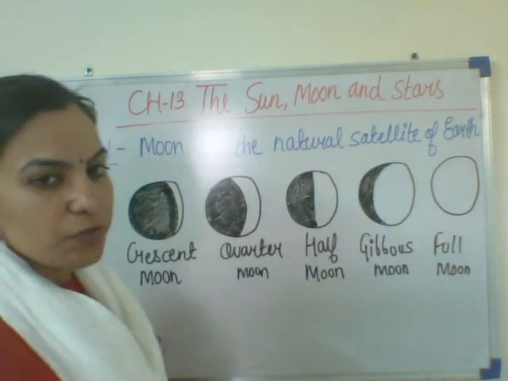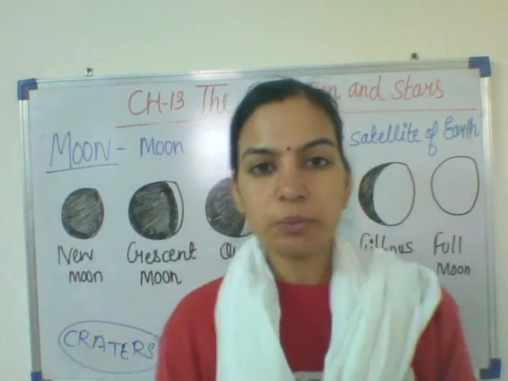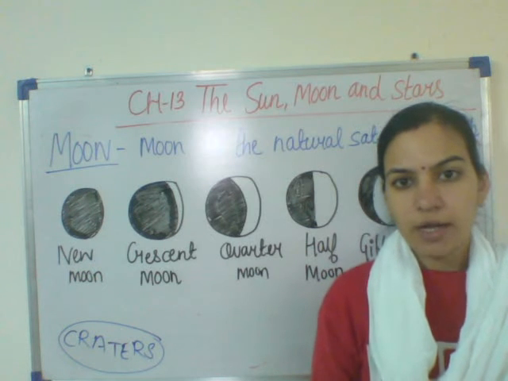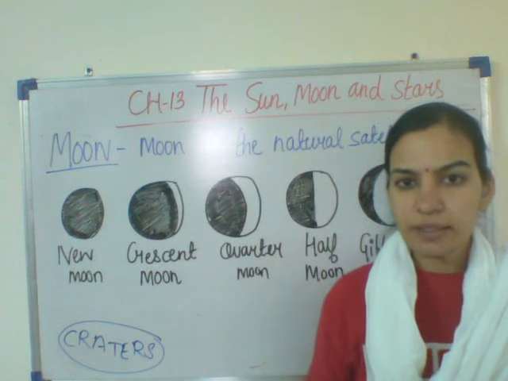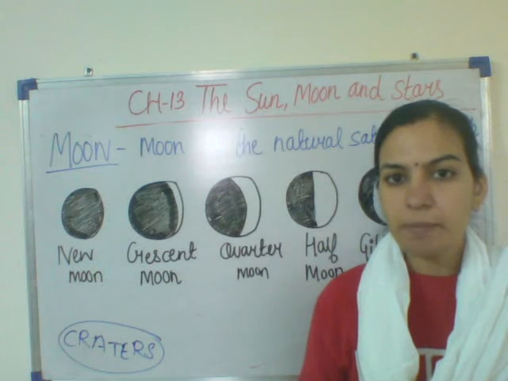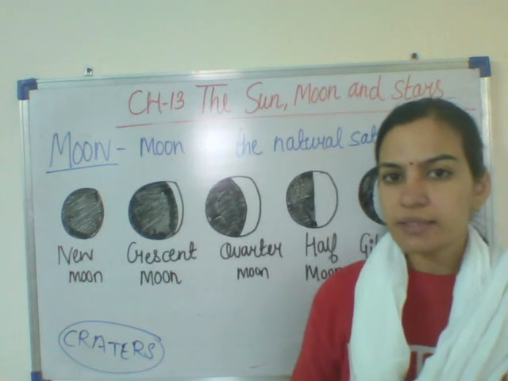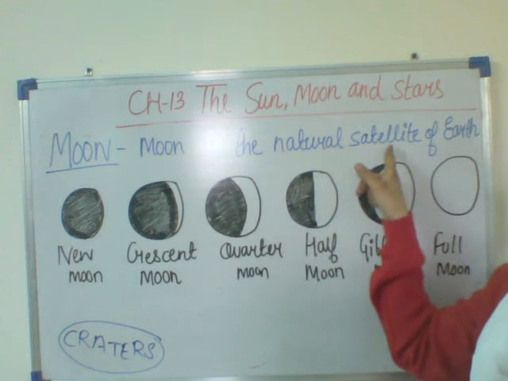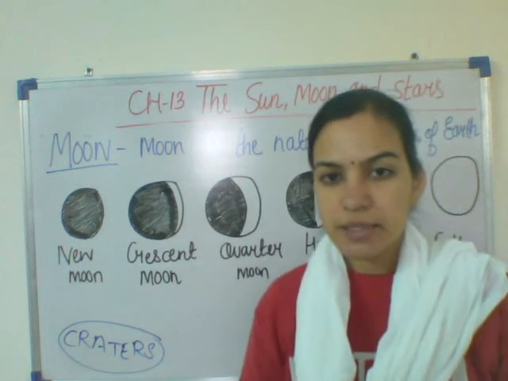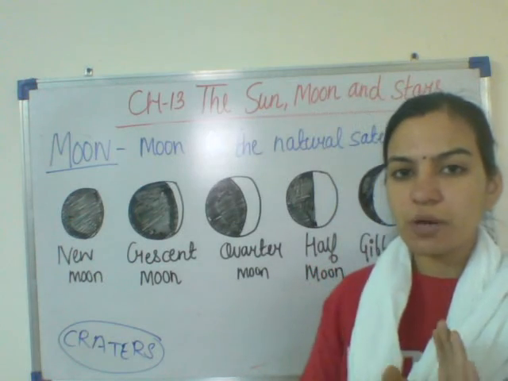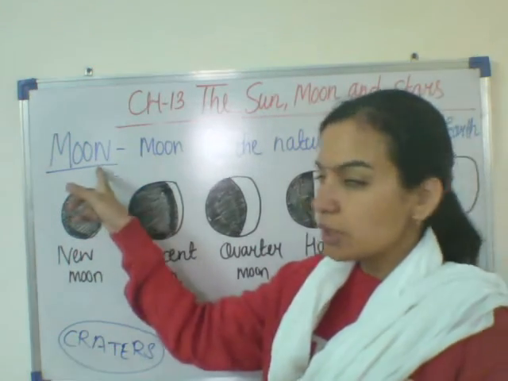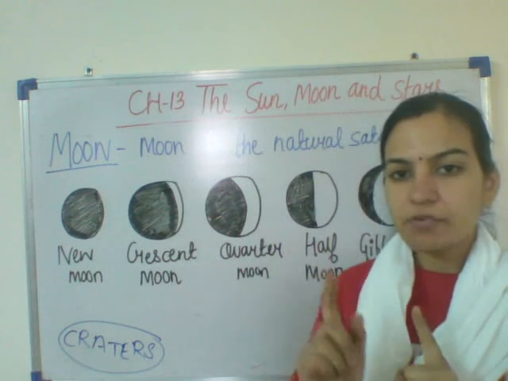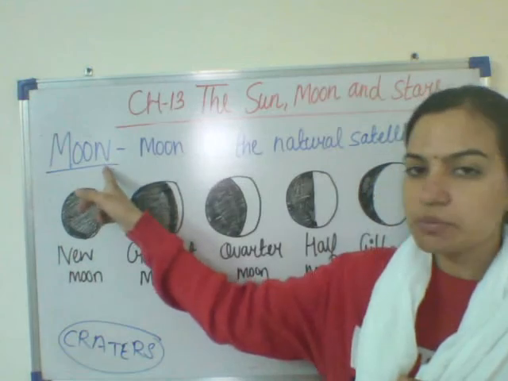So let us revise what we have done today. We have studied about the moon. What is the moon? The moon is the natural satellite of Earth. Natural means it occurs in nature. It is not made by man. What is a satellite? A satellite is an object which moves around the planet. So this moon moves around the Earth, and in taking one complete revolution, how many days does the moon take?